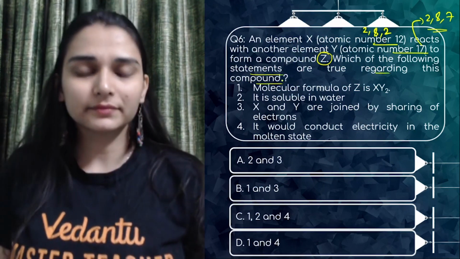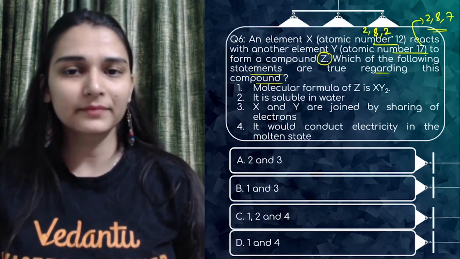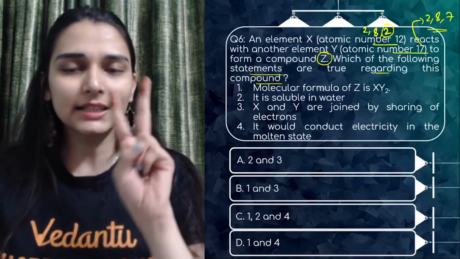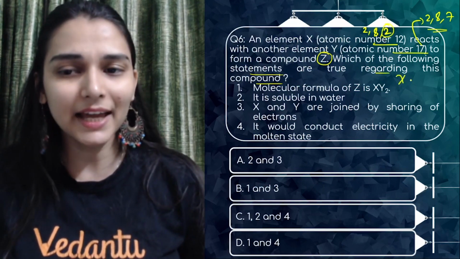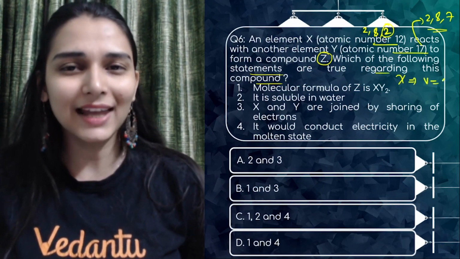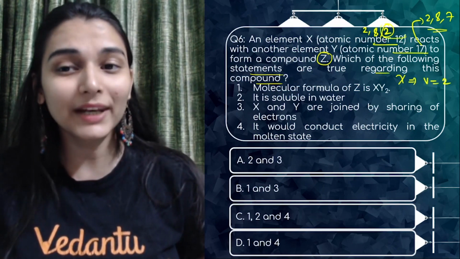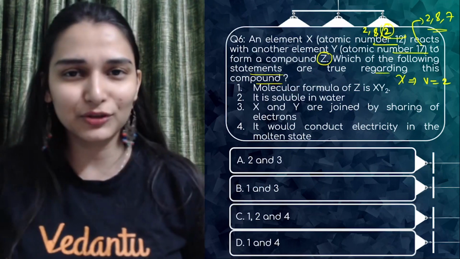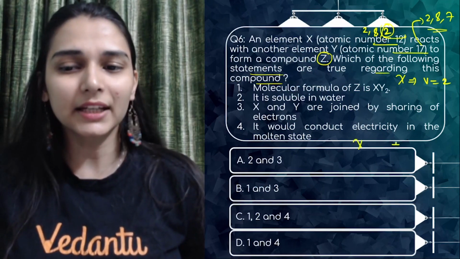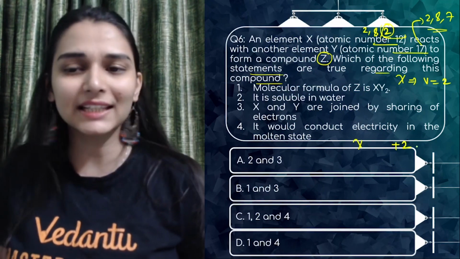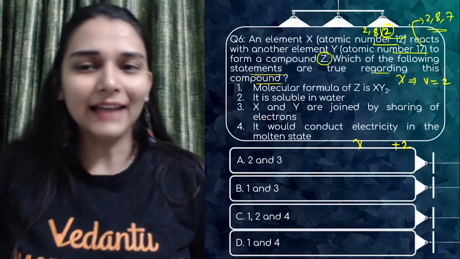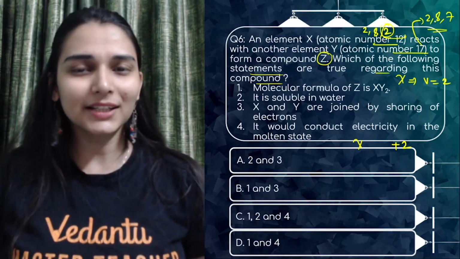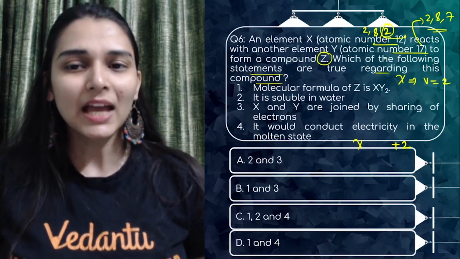First of all, you know what will happen. This X is having 2 valence electrons, तो X की valency कितनी है? 2 होगी X की valency, है ना? It will lose 2 electrons easily. ये भी if I tell about the charge, that would be +2, है ना? So X के लिए I can write easily +2. Charge valency because it's a metal and it will lose its electron, and lose करने पर you know positive charge will come.